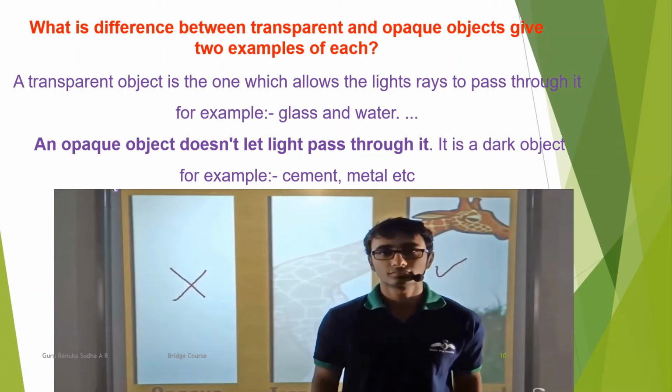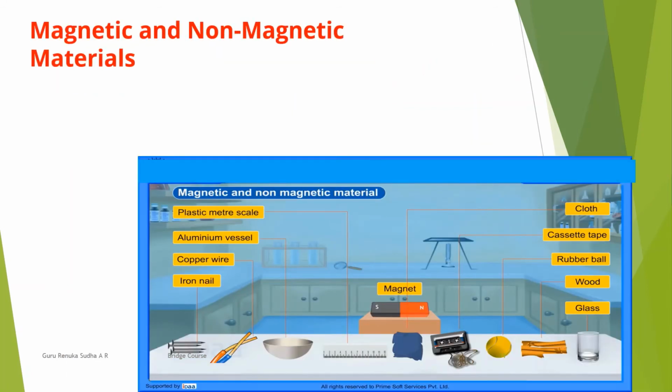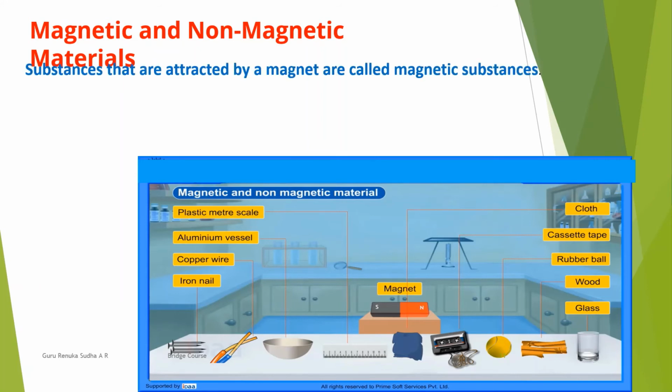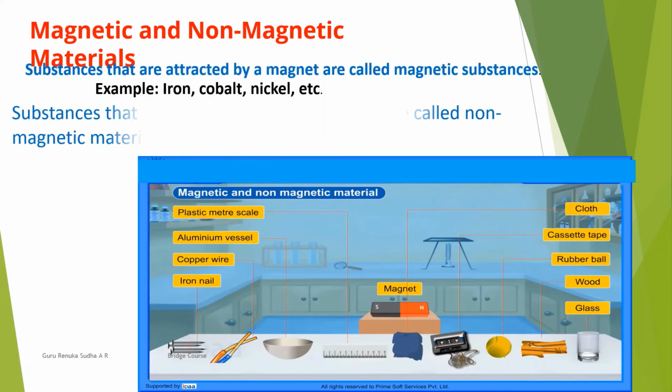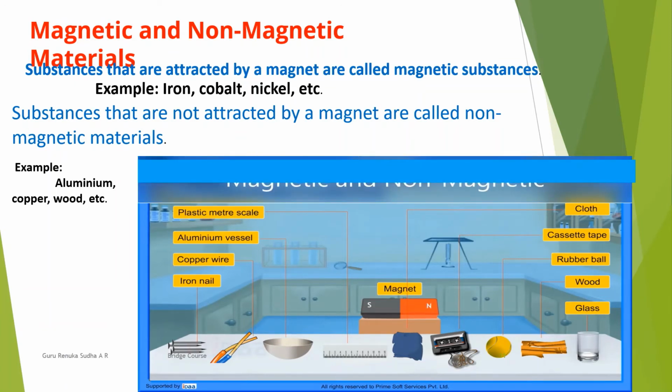opaque and transparent substances. In the same way, let us learn about magnetic and non-magnetic materials. Substances which are attracted by a magnet are called magnetic substances. The substances which are not attracted by the magnet are called non-magnetic substances. So in order to know that, let us watch this video.